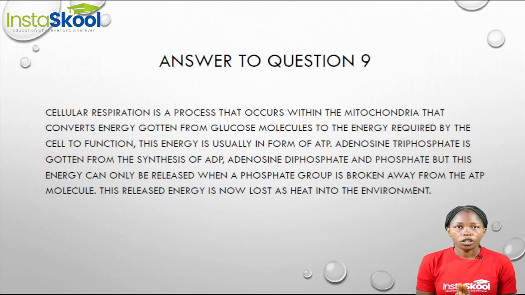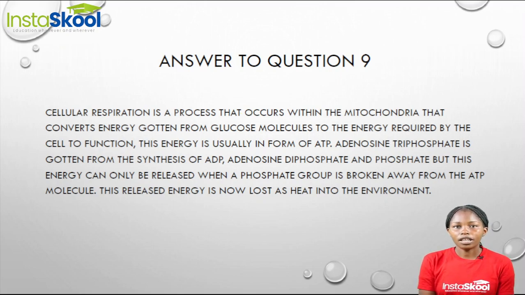Cellular respiration is a process that occurs within the mitochondria of the cell, and it simply converts energy gotten from glucose molecules to the energy that is required for the cell to function.